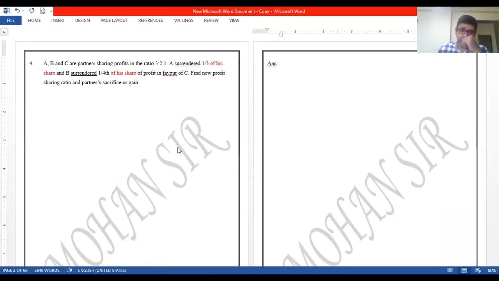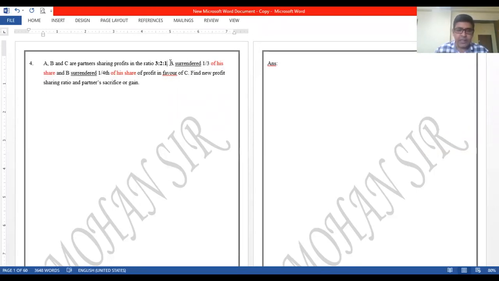Okay, this is related to the surrender of share. Okay, it is again related to the new partner's share only, but let us read the question. A, B, C are partners sharing profits in the ratio of 3:2:1. That is their ratio given to us, 3:2:1. A surrendered 1/3 of his share and B surrendered 1/4 of his share of profit in favor of C.